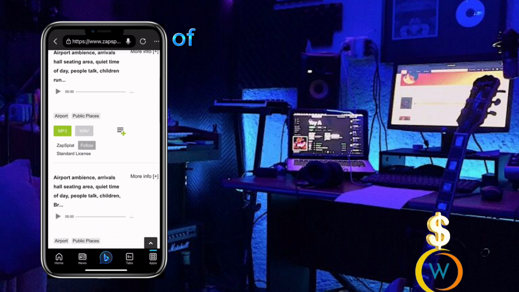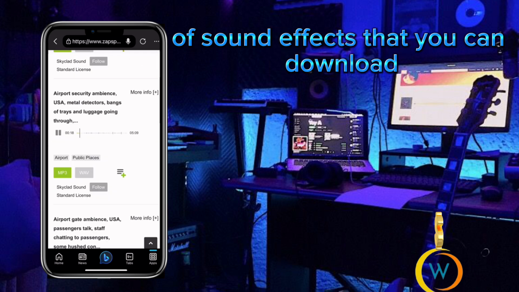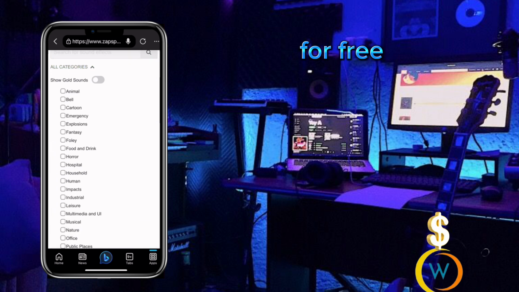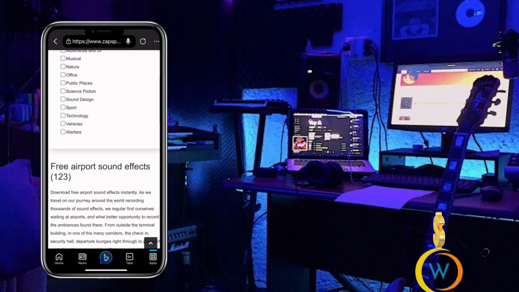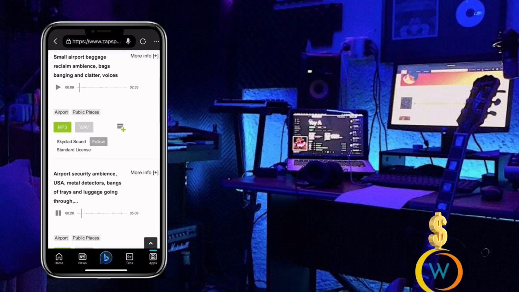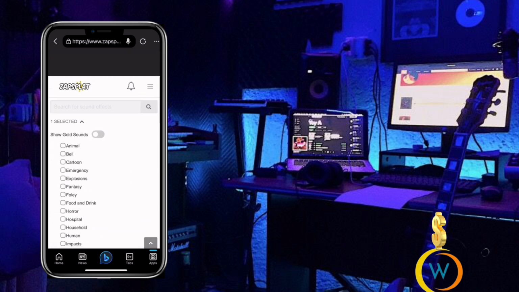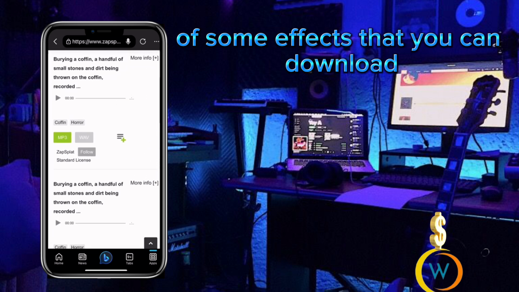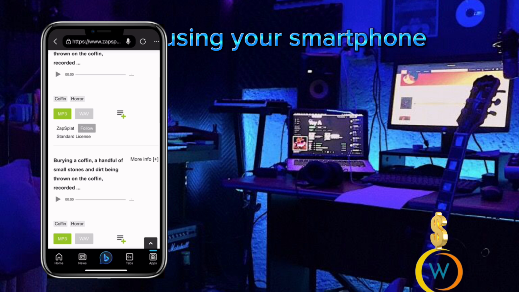These are a lot of sound effects that you can download for free. Let's check for sports. A lot of sound effects that you can download using your smartphone or your PC.